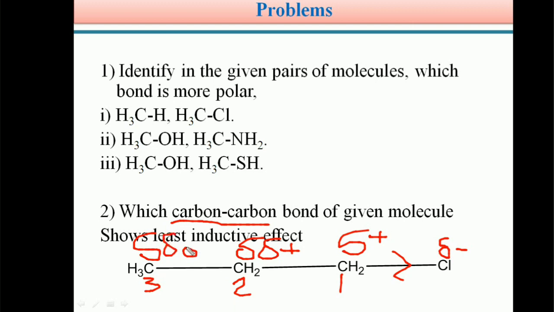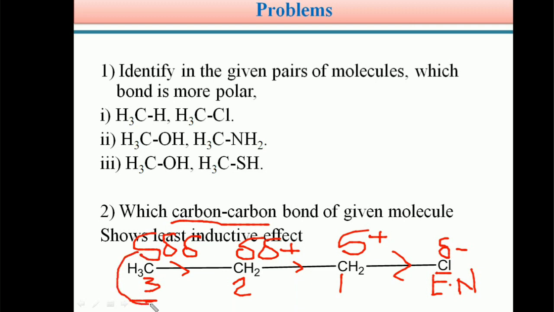But students, as the carbon distance from the electronegative group increases, the third carbon is very far from the electronegative atom, so very little electron density is moved towards the electronegative atom in the case of the methyl group.